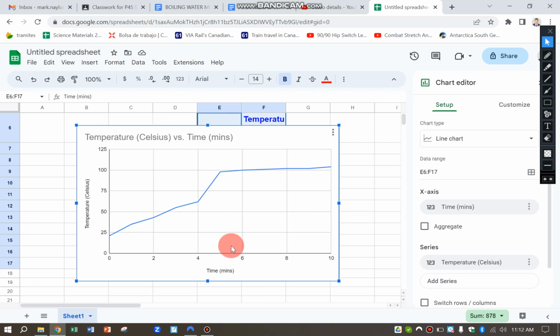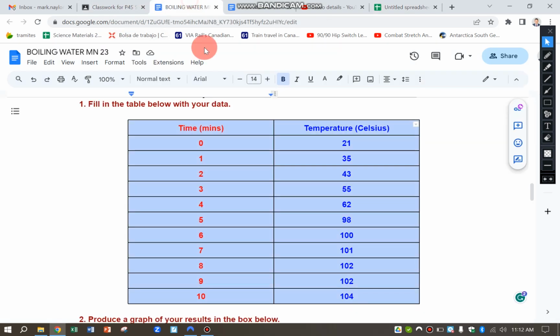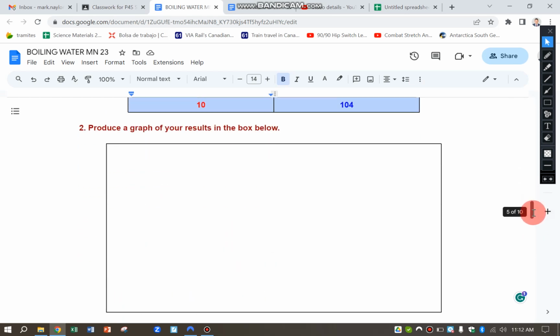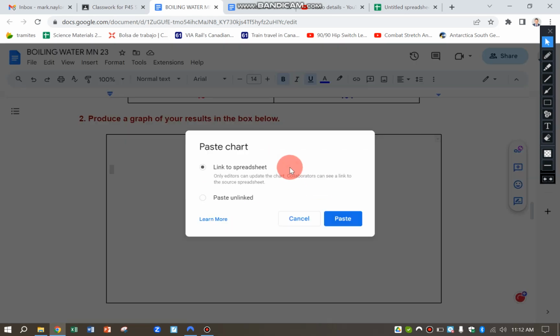This is what I want because if both variables, the independent and dependent variable, are both numbers, the rule in science is we always make a line chart, a line graph. So copy the chart, go back to the original document, paste in,